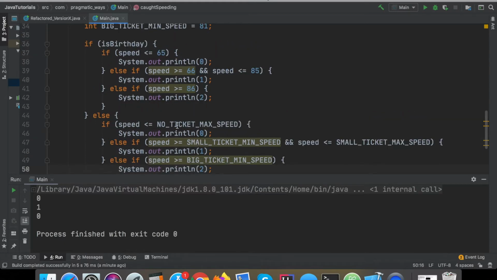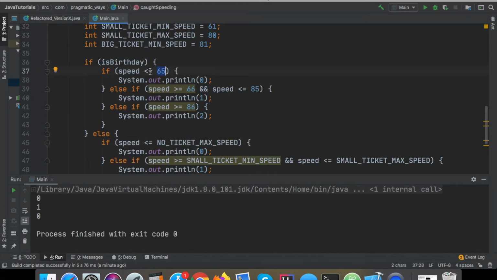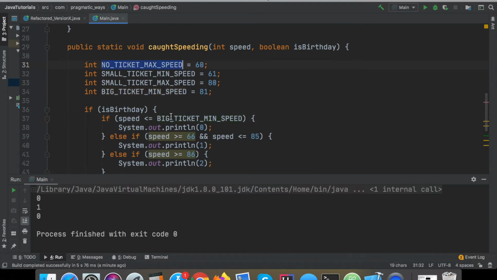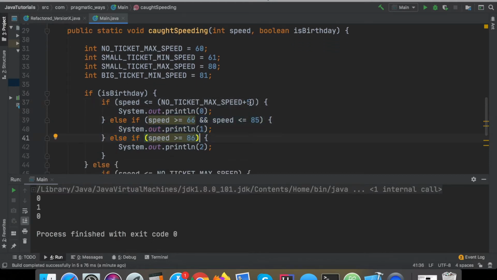All right, so now with those ones taken care of, what we can do is actually replace these magic numbers as well. So instead of putting this in here, I could do something like this. I could say the variable plus 5 every time, right? Because that's what we're doing. Let's say if speed is less than no ticket max speed plus 5, because again, if it's your birthday, we get that extra 5 miles per hour leniency here. Instead of doing that for all of these, that whole plus 5 is definitely duplicated each time.